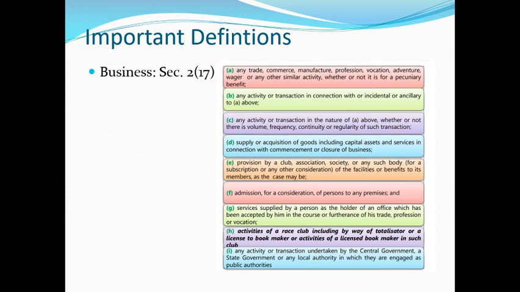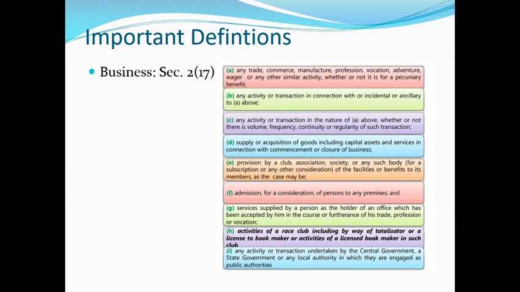Next is provision by a club, an association, society, or any such body for a subscription or any other consideration, even for a lump sum subscription, of the facilities or benefits to its members, as the case may be. So the club associations, example is your social clubs, your gymkhana club, maybe your sports or entertainment club. They charge a subscription from you. What is the facility they give? You can use the services. You can avail all the benefits that are available with the particular association. So it is also a business.